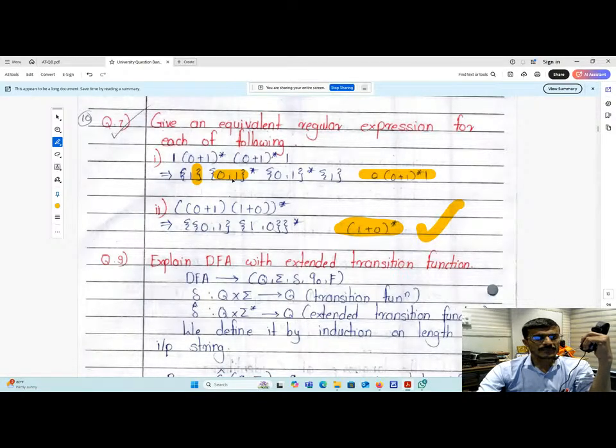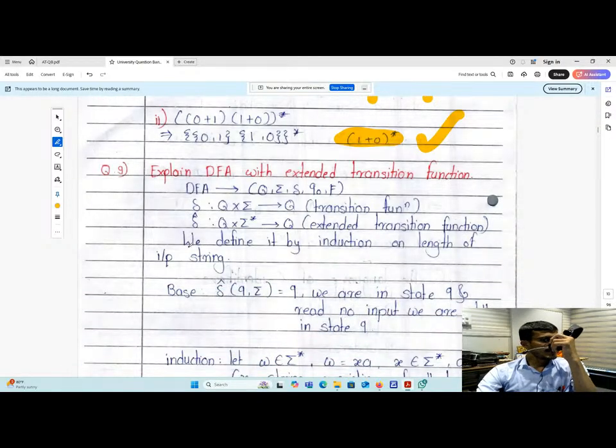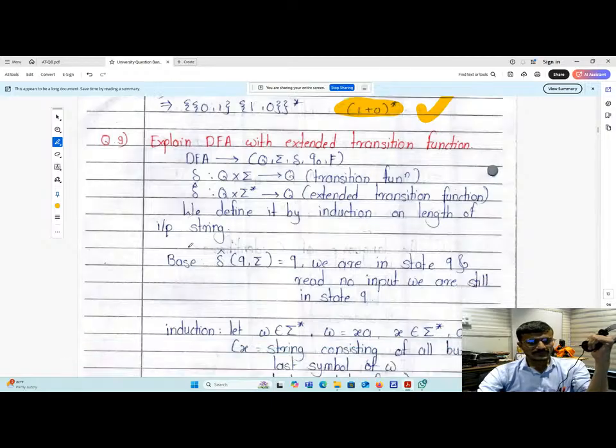And in this case, what will happen? (0, 1) star, (0, 1) star will be combined together, and this one and this one will be there. Just wait a moment, a little bit wrong. Here 1 will be there. Sorry for this. Here it will be 1.